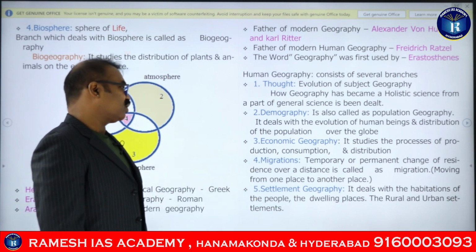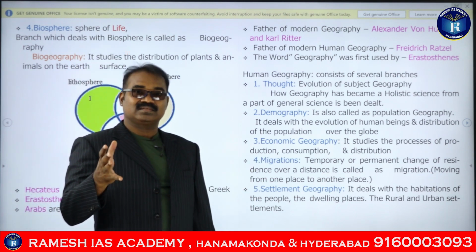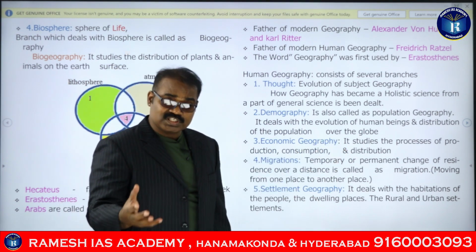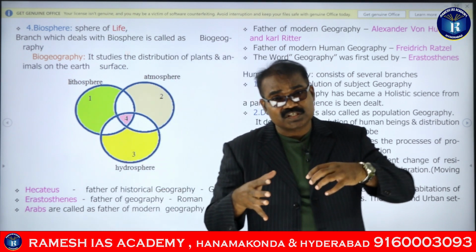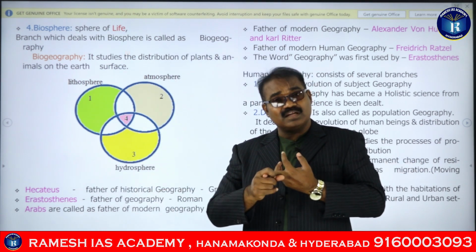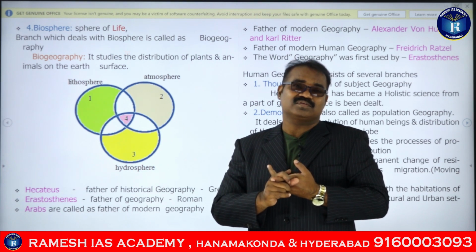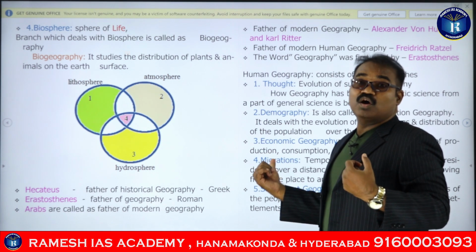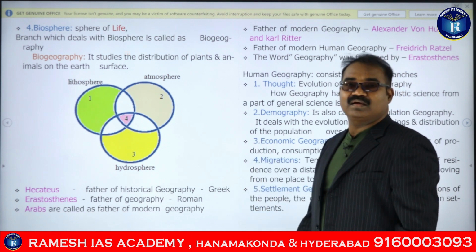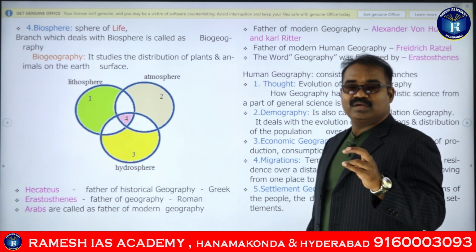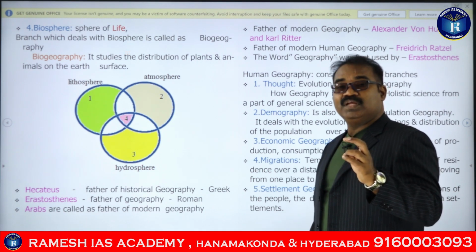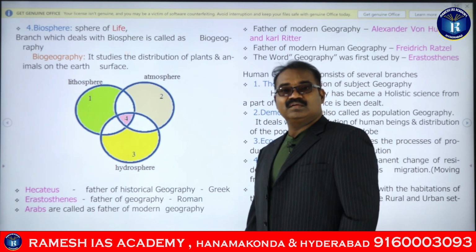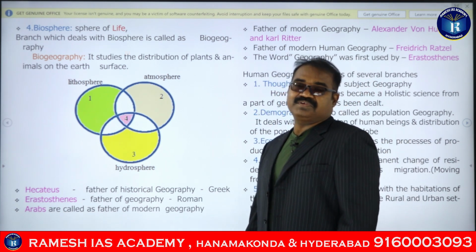Then comes economic geography. It studies the processes of production, consumption and distribution. Process of production: which are the processes used in production? Agricultural process or industrial process. Okay, guys, so that is agriculture and industries. How many types of economic activities are there? We all know primary, secondary, tertiary, but two more economic activities have been introduced: primary, secondary, tertiary, quaternary and quinary. Okay, these are the five economic activities, guys.